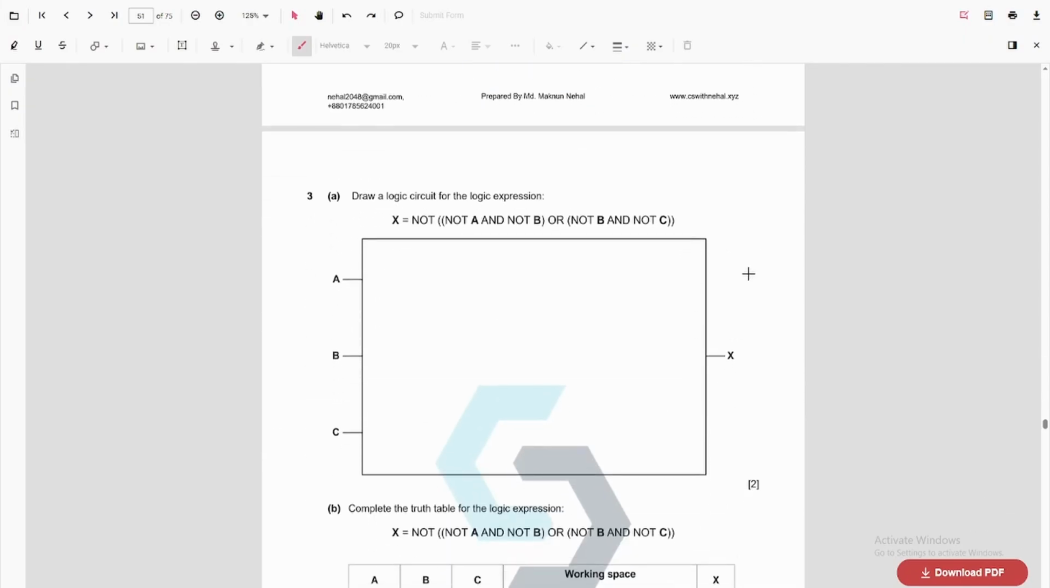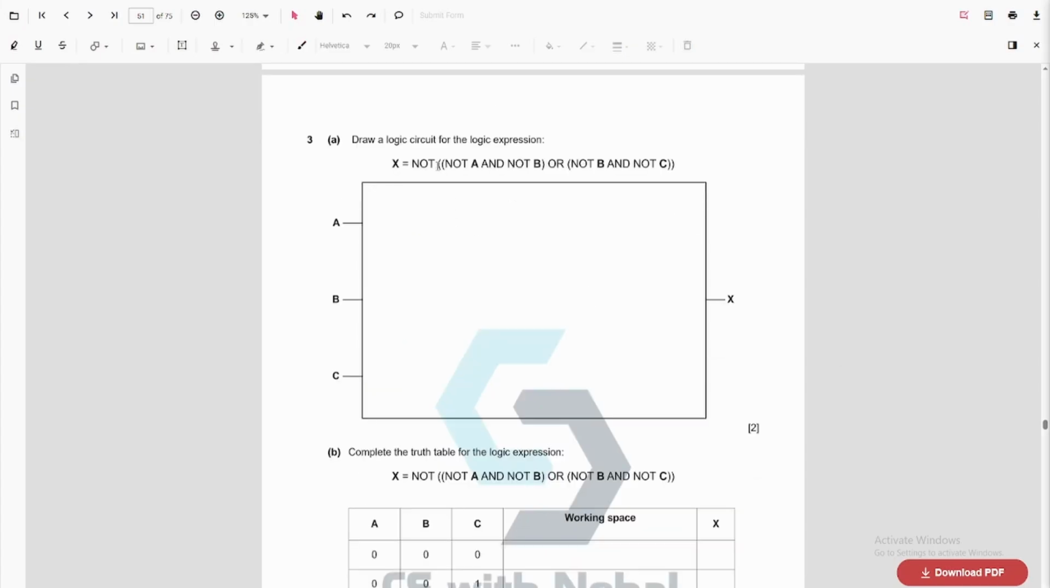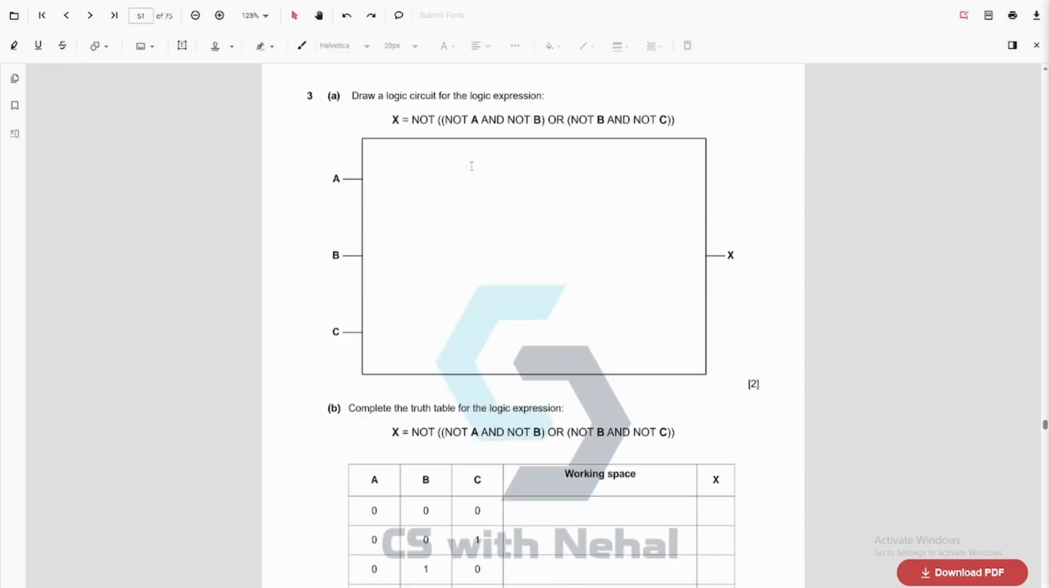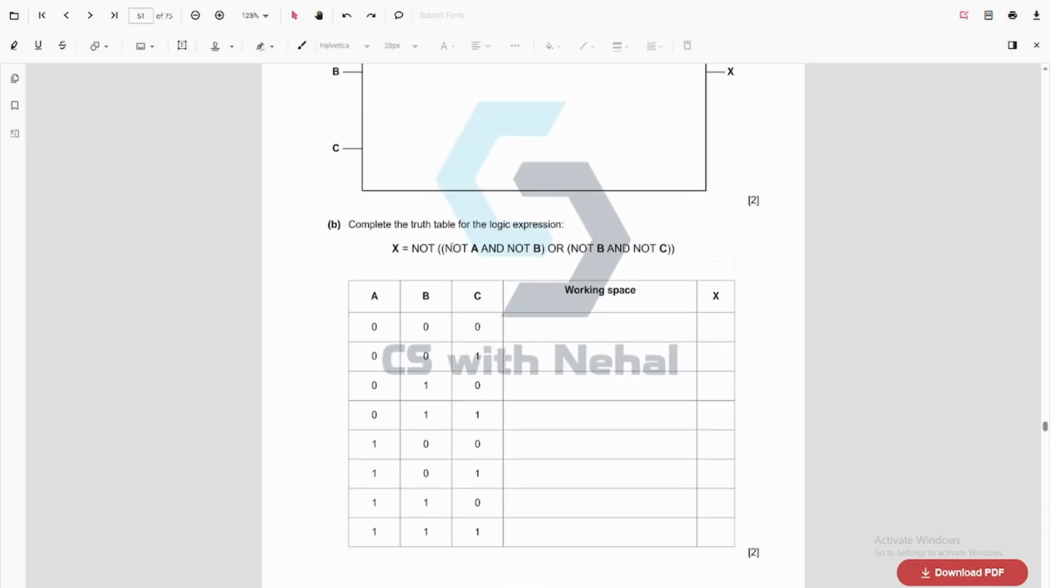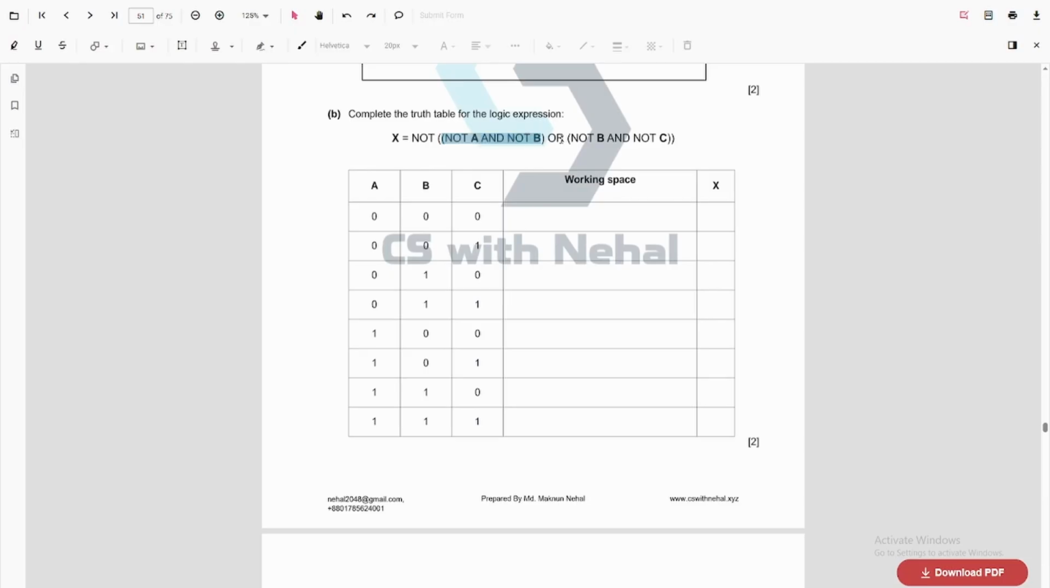Draw a logic circuit for the logic expression. This question is easy, but students tend to mess up because there are too many brackets here. So do it step by step. We have not B, not C, and also not A, so we draw a NOT gate. Let's skip the rest of this question because logic gate questions are easy to handle. Just make sure you handle the brackets properly and the rule of precedence, because we need to draw not A first, then not B, and not C. Make sure you follow this properly, and for the truth table, break it down into different parts and then draw it.